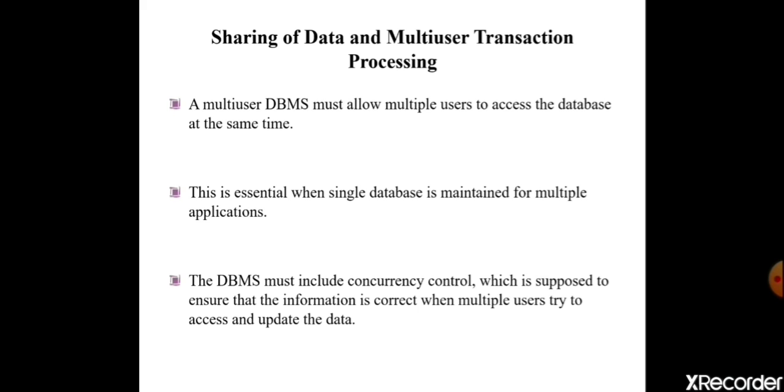And the DBMS must include concurrency control, which is supposed to ensure that the information is correct when multiple users try to access and update the data. What is this concurrency control then? The DBMS must include concurrency control, we are saying. The database management system concurrency control manages simultaneous access of the database and it prevents two users from editing the same record at the same time. It prevents that and also serializes those transactions for backup as well as for recovery purposes.